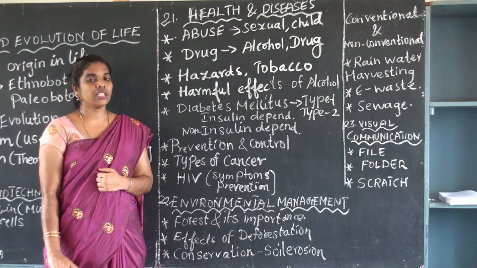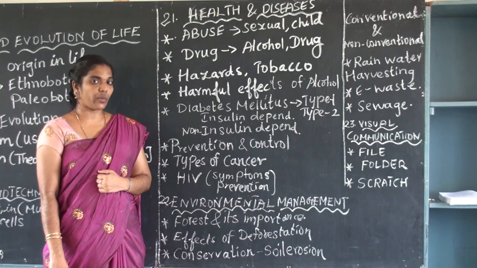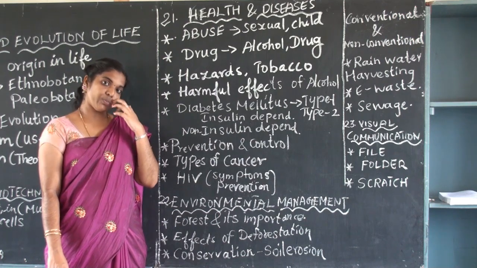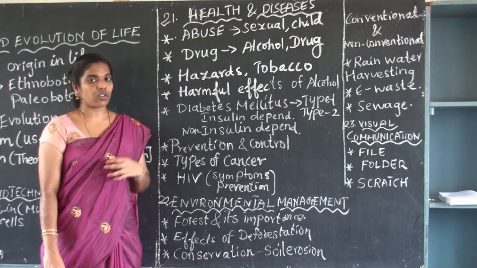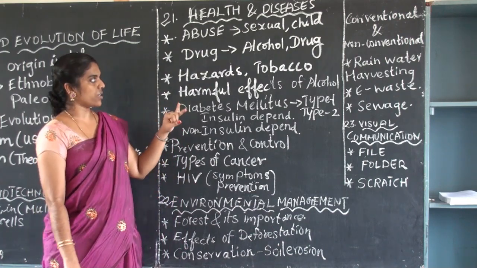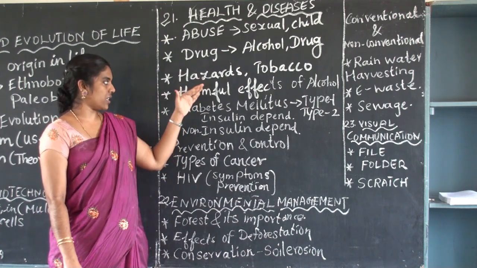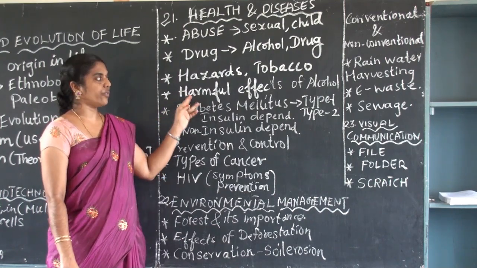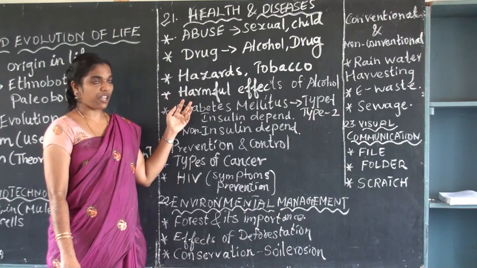Very interesting lesson. Many subtopics are there in the lesson, and make use of this lesson. You can get any 2 or 4 more questions from this lesson. Abuse: child abuse and sexual abuse, and the act put in place by the government, the name of the act, like the POCSO Act, due to sexual abuse and child abuse. And drugs: alcohol and consumption of tobacco. They have given the details, and hazards of tobacco. If you intake tobacco, what are the hazards, and harmful effects of alcohol. This question was asked 2 or 3 years before, evil effects of alcohol, so they might ask questions from that. So remember in mind the harmful effects of alcohol.